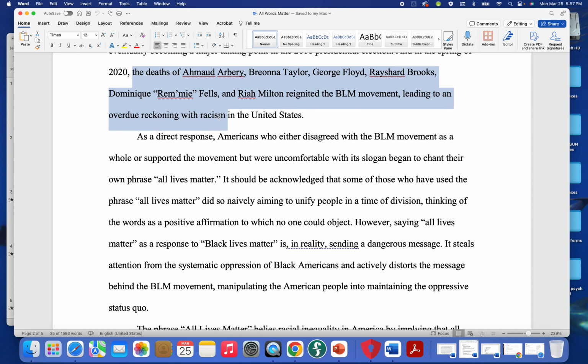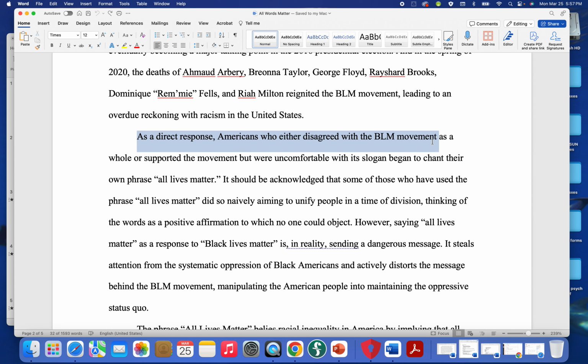All right. Coming down to this one, she's giving all of these the deaths of all of these people, leading to an overdue reckoning with racism in the United States. So talking about how the BLM movement originated. And then it says, "As a direct response, Americans who either disagreed with the BLM movement as a whole or supported the movement but were uncomfortable with its slogan began to chant their own phrase, all lives matter." So by saying "as a direct response," this means as a direct response to the igniting of the BLM movement.